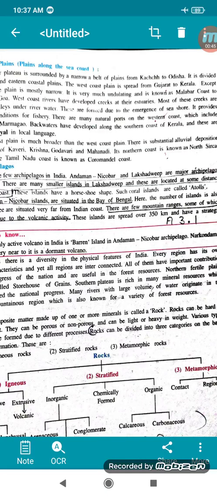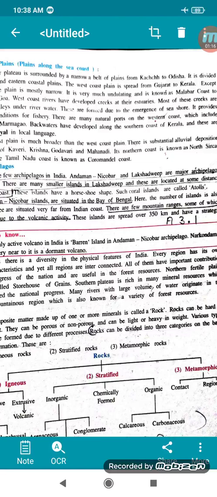Now the Peninsula Plateau is surrounded by a narrow belt of plains from Kutch to Orissa, Kutch in Gujarat and Orissa in the eastern part of India. It is divided into western and eastern coastal plains. The west coast plain is spread from Gujarat to Kerala, except in Gujarat the plain is mostly narrow. It is very much undulating and is known as the Malabar coast to the south of Goa.